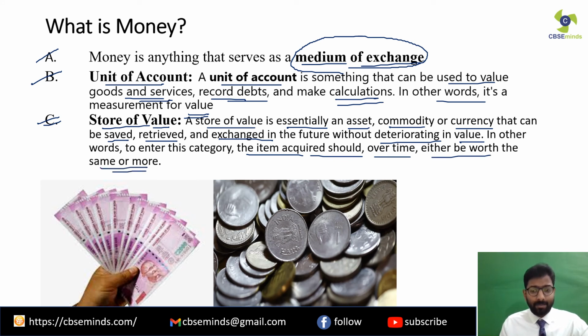If I want to use a particular commodity or asset as a store of value, the basic criteria is that its value should not diminish over time. It should either increase or at least remain the same. So money is used as a store of value.